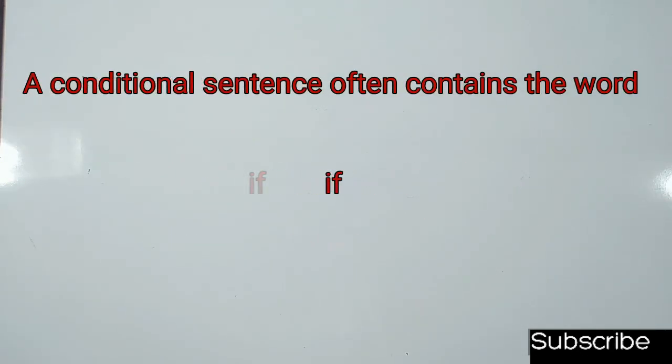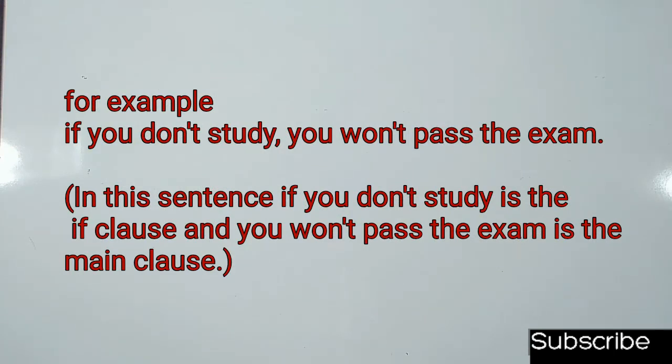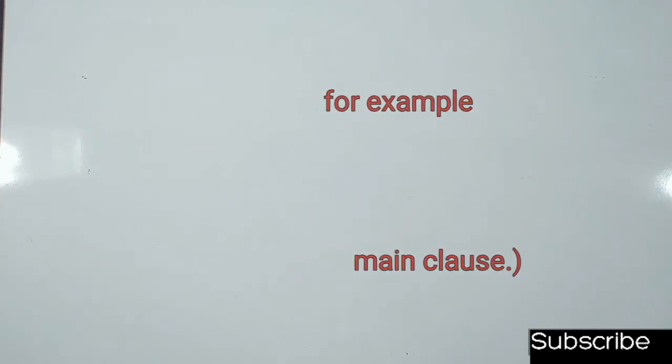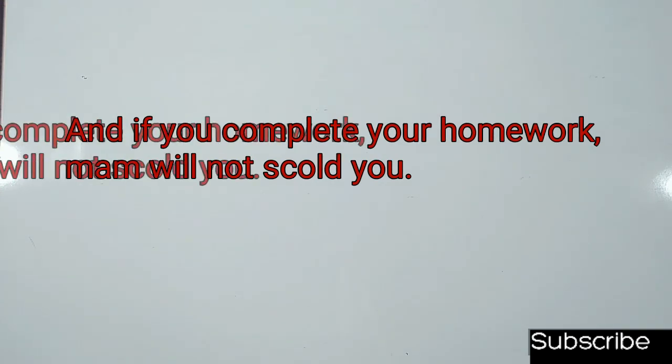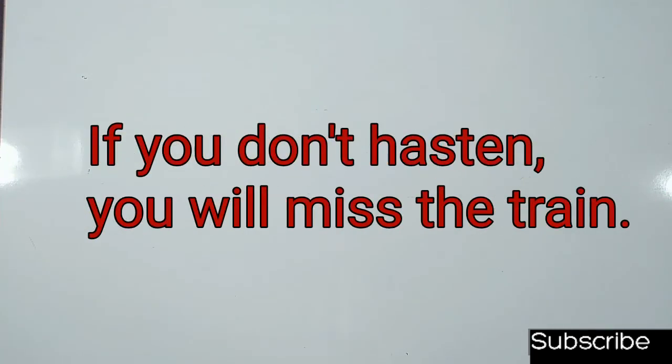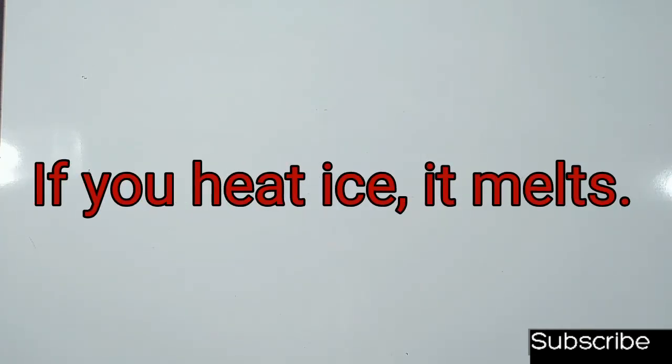A conditional sentence often contains the word if. For example, if you don't study, you won't pass the exam. In this sentence, if you don't study is the if clause, and you won't pass the exam is the main clause. And if you complete your homework, ma'am will not scold you. If it rains, I shall not go. If you don't hasten, you will miss the train. If it rains, the ground gets wet. If you heat ice, it melts.